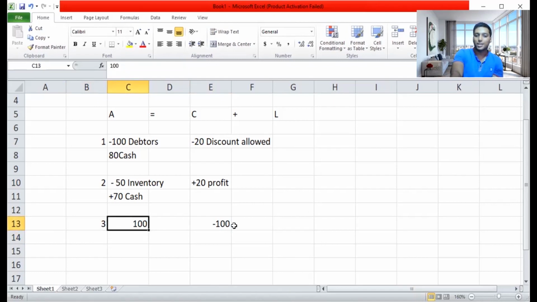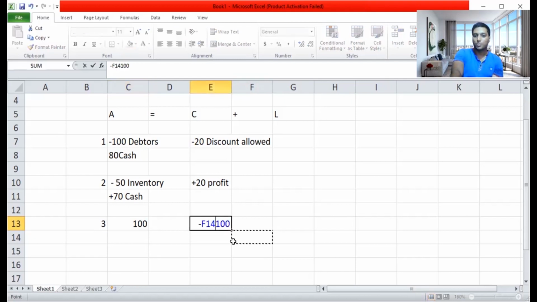Now this 100 plus and 100 minus is not getting you the same value. It's not increasing the same way. So it is completely wrong. So most of the time you will present it under assets. Even prepayments are not shown under capital, but if it is a prepayment, as there's no expenses shown here, I'm just showing it for you in this way. So moving on to the fourth adjustment, why it's wrong, guys.